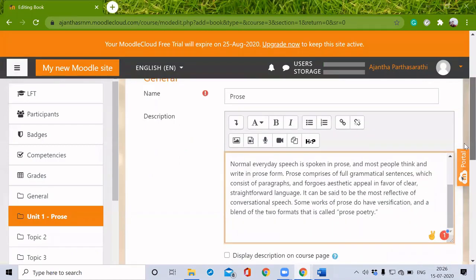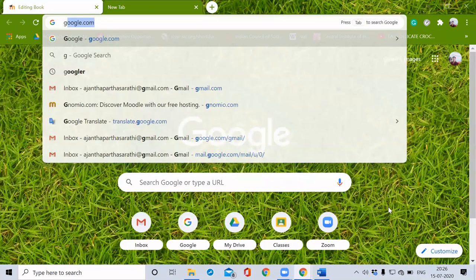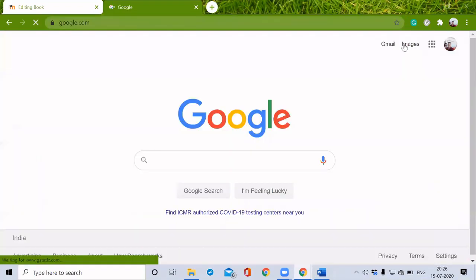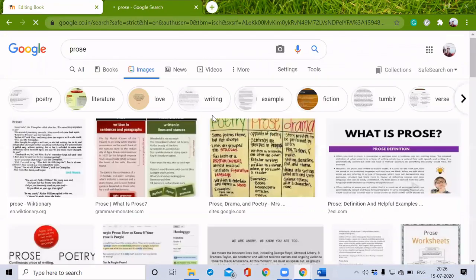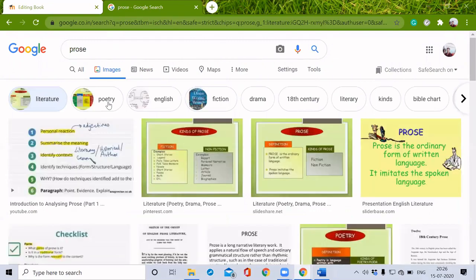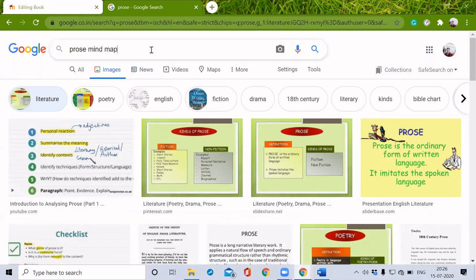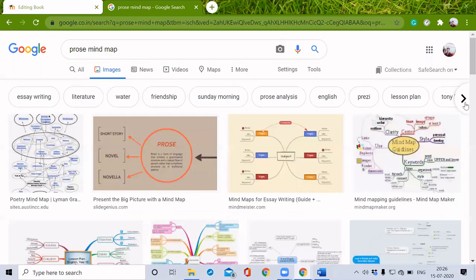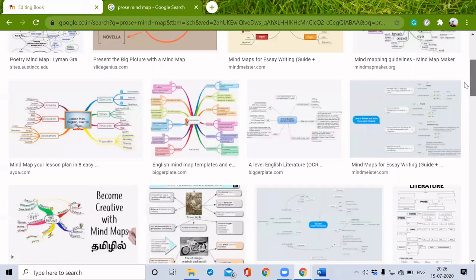If I want to add any image, videos or anything, I can do it here. For example, just go to Google. Search for something related, like prose mind map. This way we can select something if anything is applicable to our content.